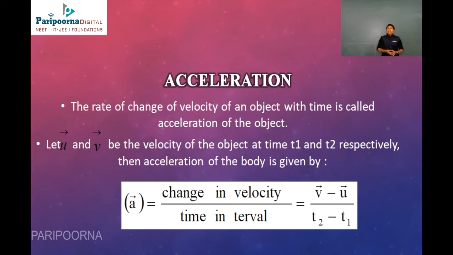Now let us take u vector and v vector as the velocities of the object at times t1 and t2, and the acceleration of the body can be given as a is equal to change in velocity divided by time interval. Therefore, a equals v vector, the final velocity, minus u vector, the initial velocity, divided by the time taken, t2 minus t1.